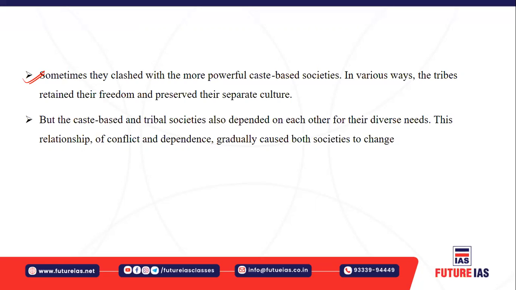So there were two types of societies. That was caste based societies, where the brahmanas gave the rule based varna system. In the tribal societies, where no such rule system was there, the brahmanas had very little or negligible influence. So this relationship between the two led to different conflicts. They were also dependent on each other, which gradually caused both societies to change over the period of time. So this led to changes in the societies.